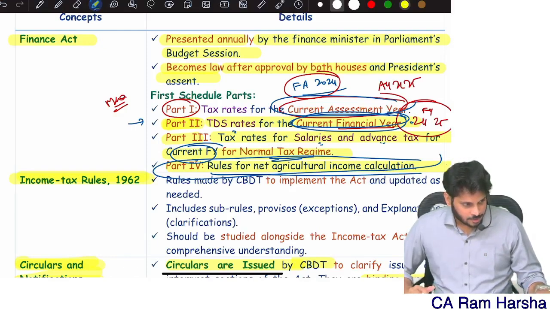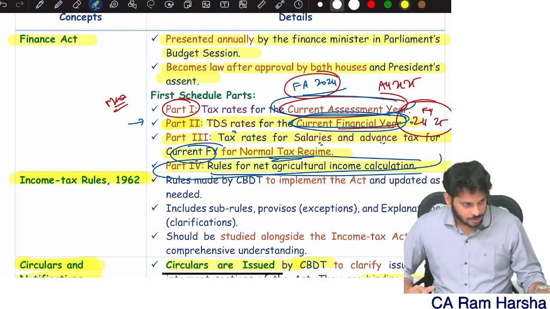Normal incomes. When you are computing tax on normal incomes, the first question: tax regime, default or optional. Second question: resident or non-resident. Third question: resident, then normal citizen, senior citizen, super senior. Accordingly it will decide. Are you clear? Unutilized basic exemption limit concept is available only for resident individuals. It is available only for resident individuals under both the regimes.